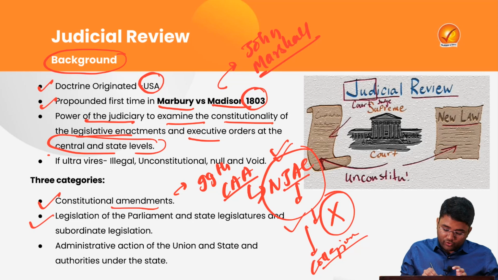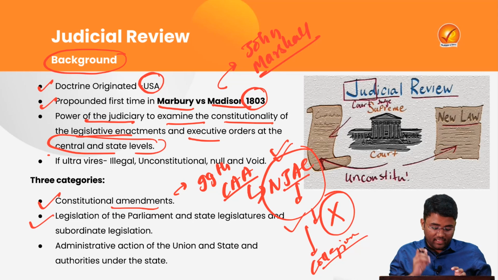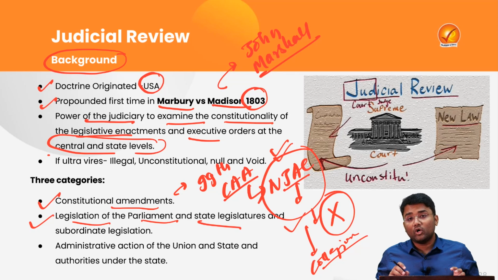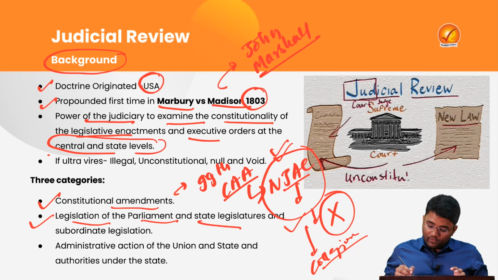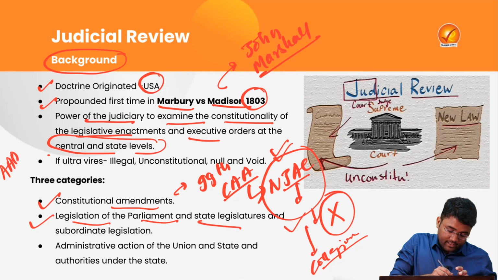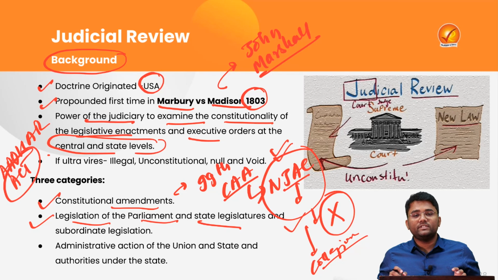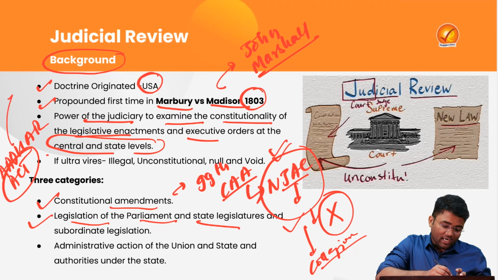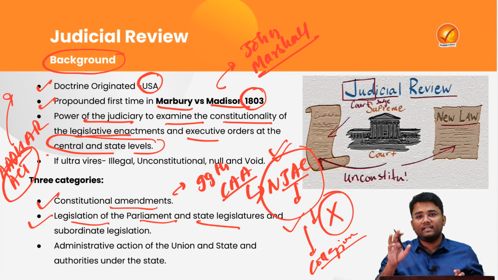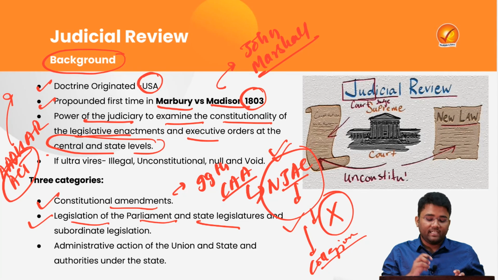Now, apart from constitutional amendments, judicial review can also be exercised for the legislation of the parliament and state legislatures, and also subordinate legislations. First of all, let's take an example. There was the Aadhaar Act, the constitutionality of which came in front of the judiciary. Some parts of this Aadhaar Act were declared null and void. So a legislative enactment of the central government can come in front of the judiciary, where they can exercise judicial review of that legislative action.